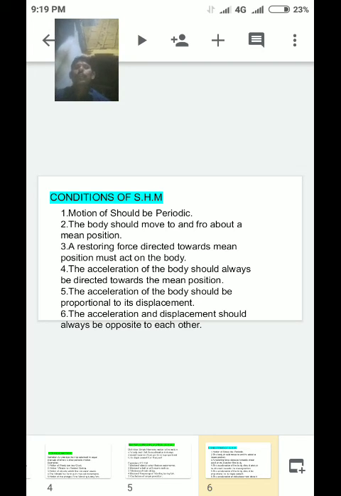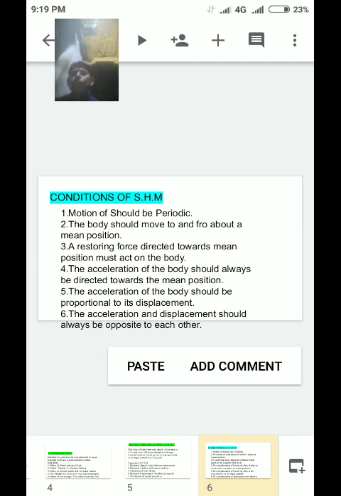Fourth one, the acceleration of the body should always be directed towards the main position. Fifth one, the acceleration of the body should be proportional to its displacement.